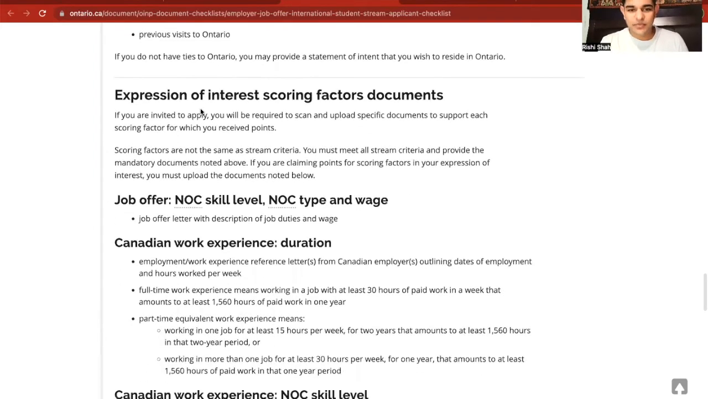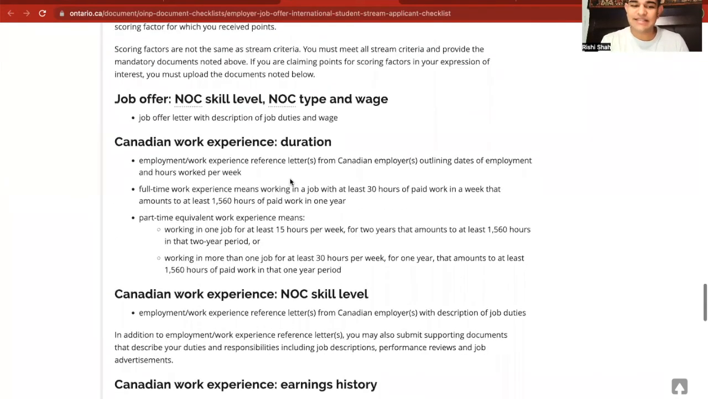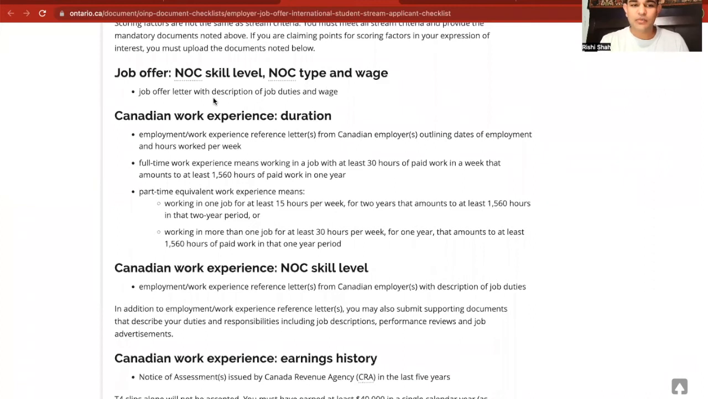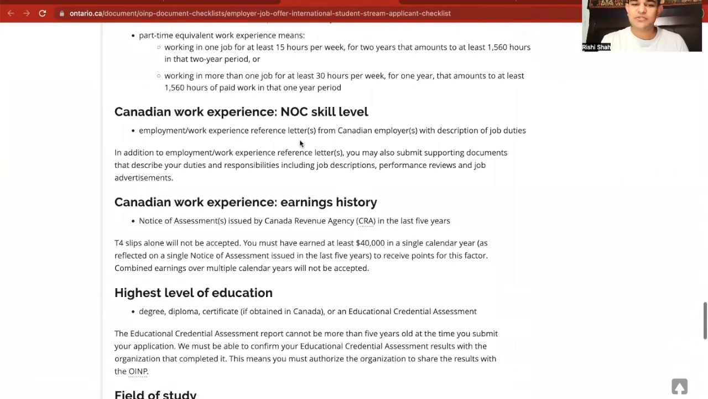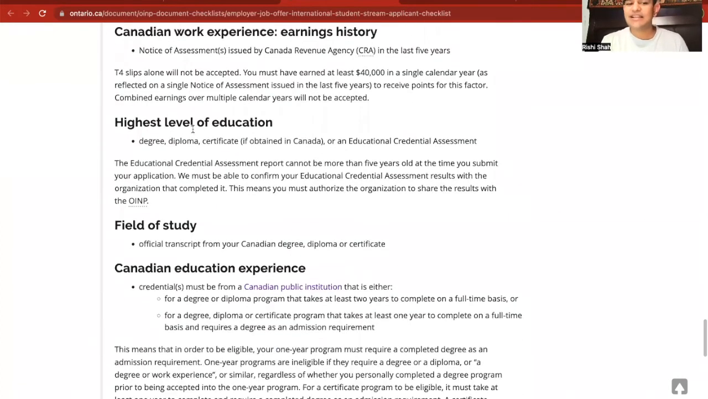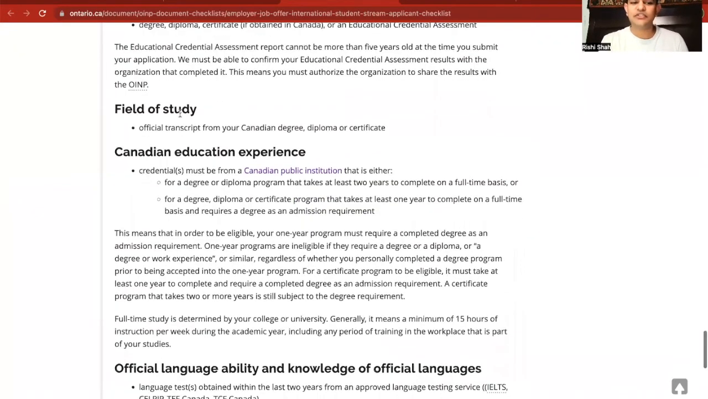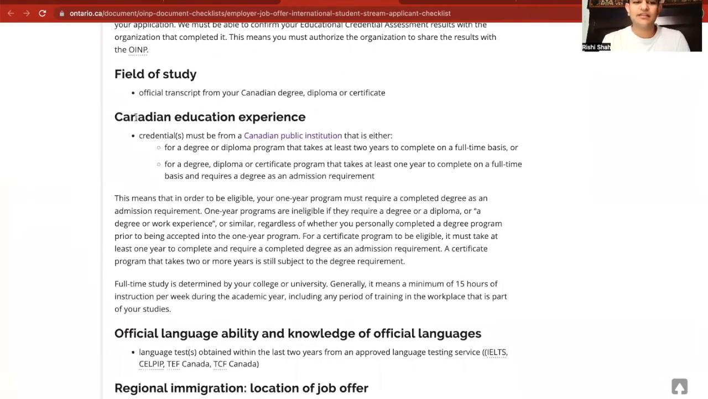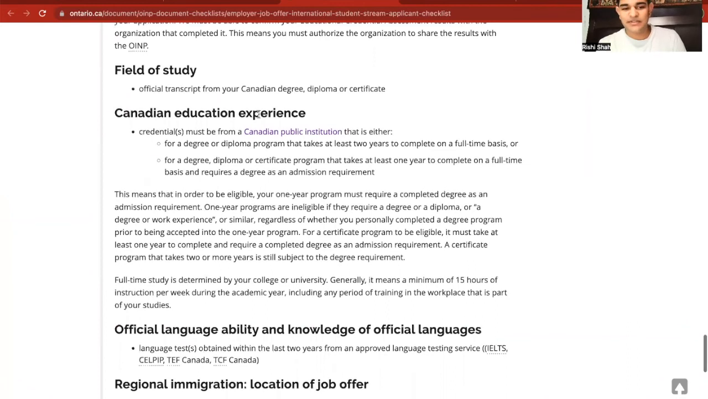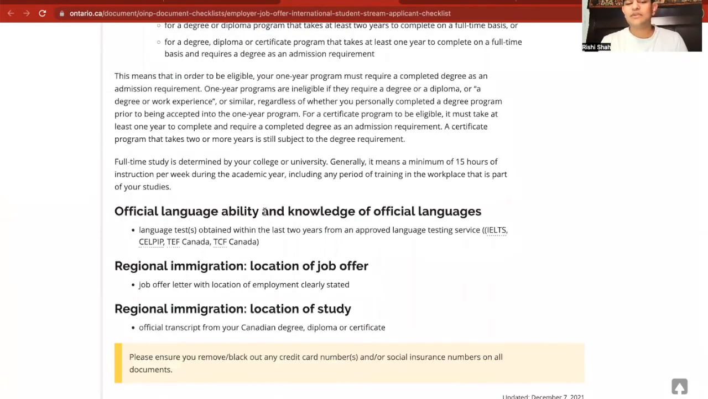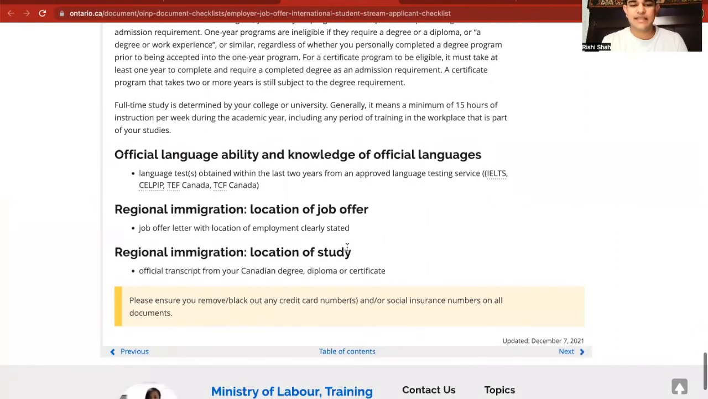And then your expression of interest scoring factor documents. We already looked at these. These are your job offers, your duration, your NOC levels, your earning history, highest education level obtained in Canada, and your field of study. Remember, healthcare and engineering is top there, and Canadian education experience. Official language ability, and remember, IELTS was one of the top ranking tests taken.